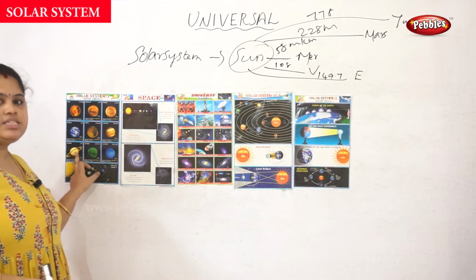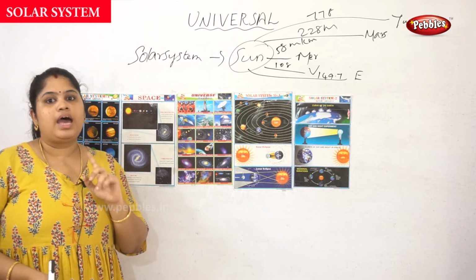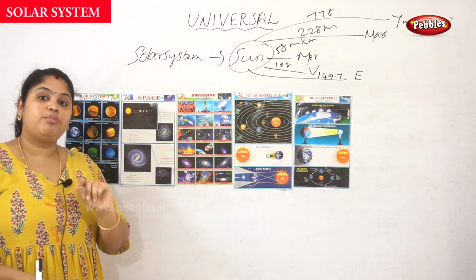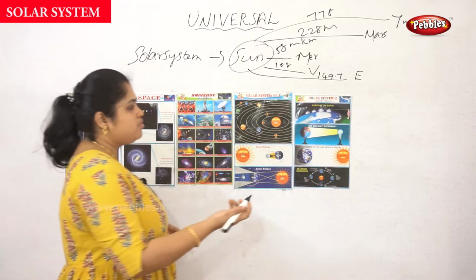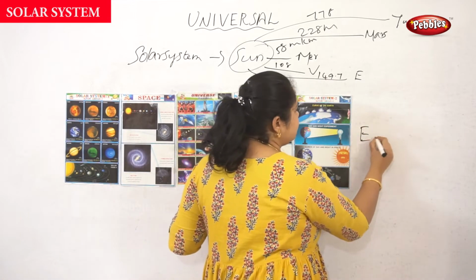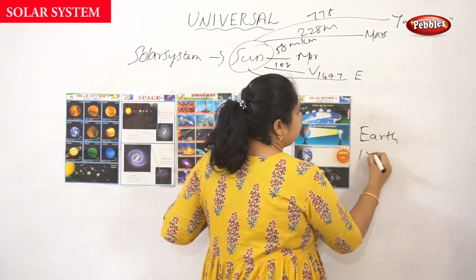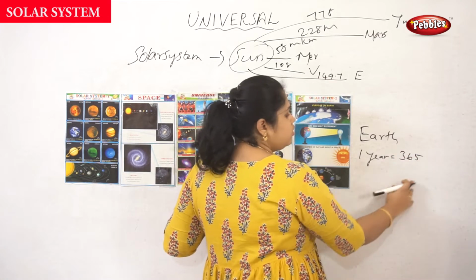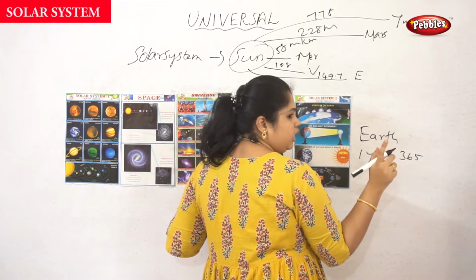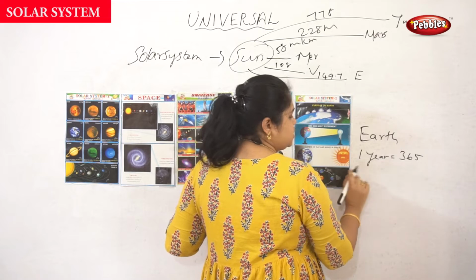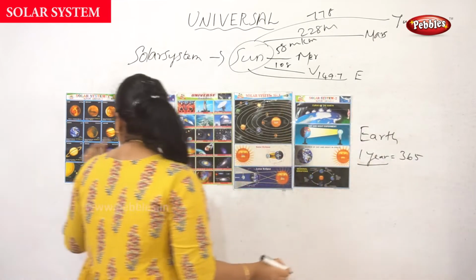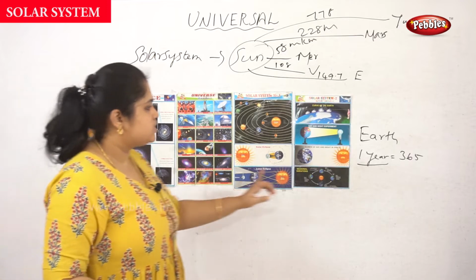Next one, Saturn. One year on Saturn is about 29.5 Earth years. When we take a year on Earth, it is 365 days. Sometimes it changes, like in February one day is added, but normally one year is 365 days.